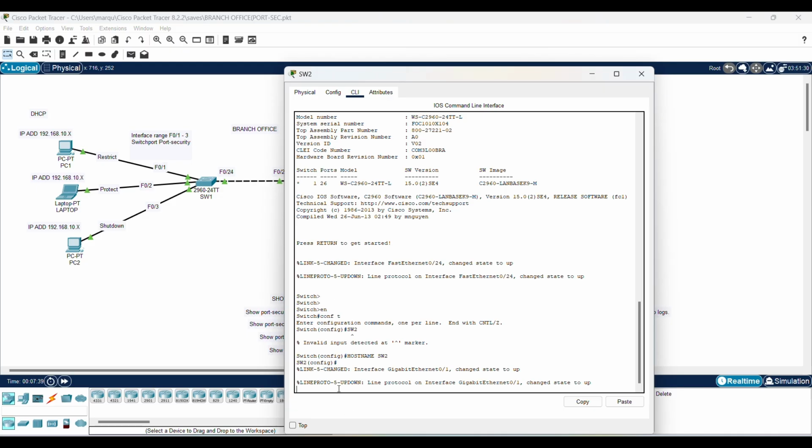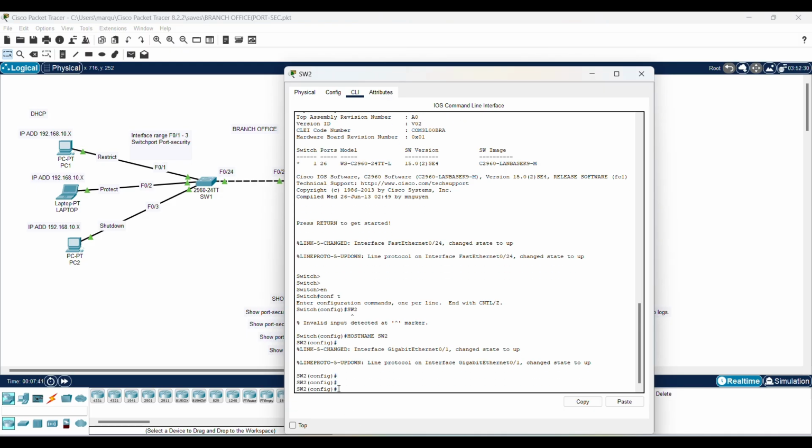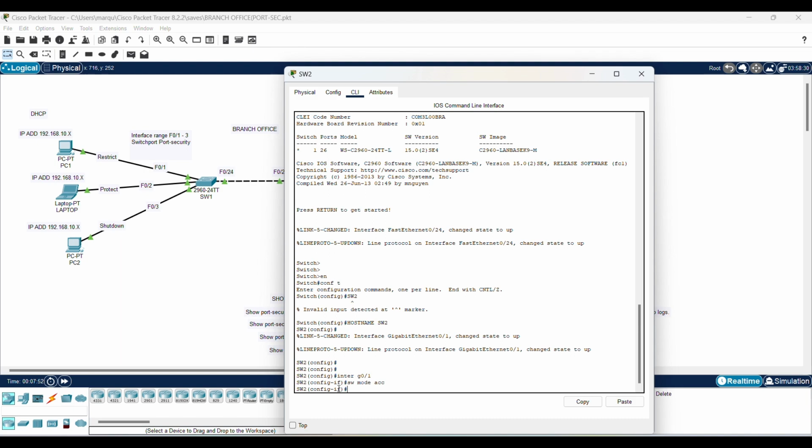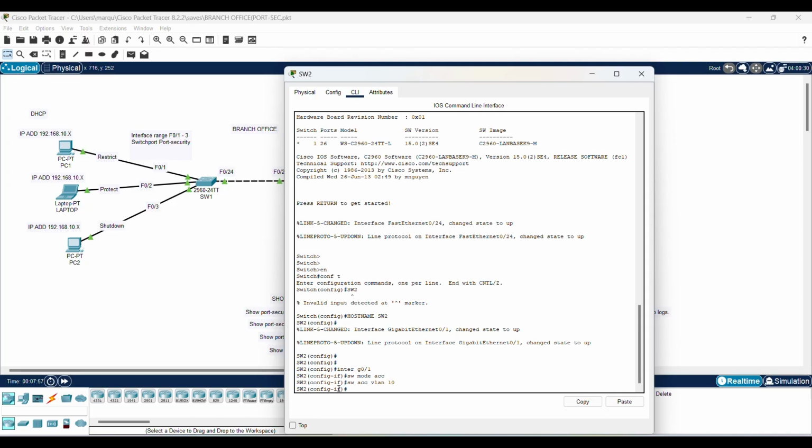I'm going to switch 2. On switch 2, I'm going to do interface G0/1. Switch mode access. Switch access VLAN 10. So I'm having the PCs and the laptop in the network of VLAN 10. VLAN 10 is going to be the network that they're operating in, and that's how they're going to get their DHCP through VLAN 10.